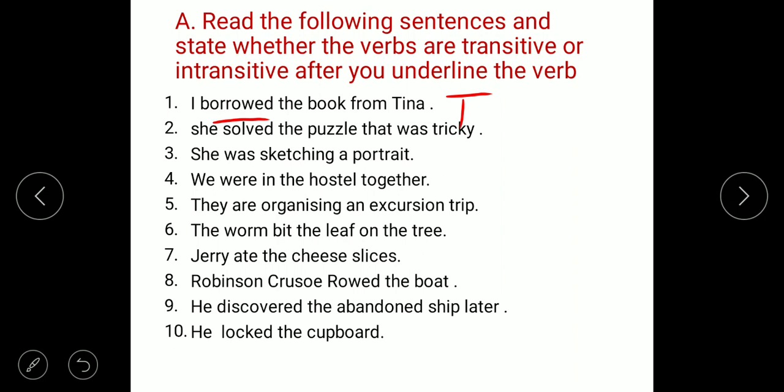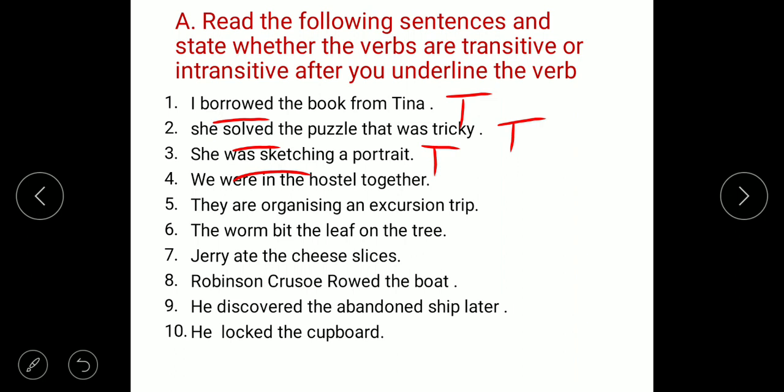She solved. What she solved? Solved is a transitive verb because it requires an object, the puzzle. She was sketching. What she was sketching? She was sketching a portrait. So was sketching is also a transitive verb.